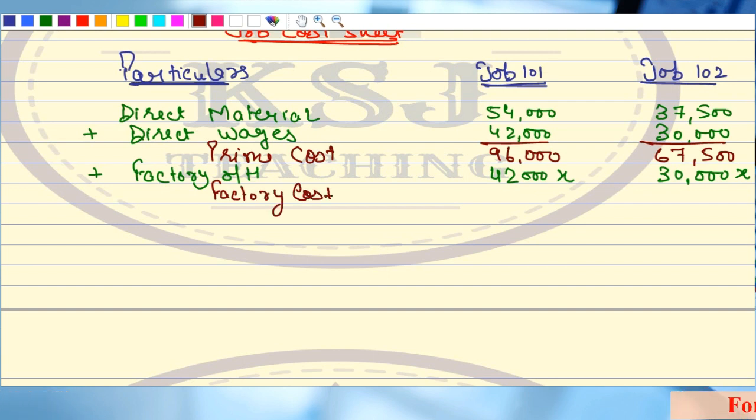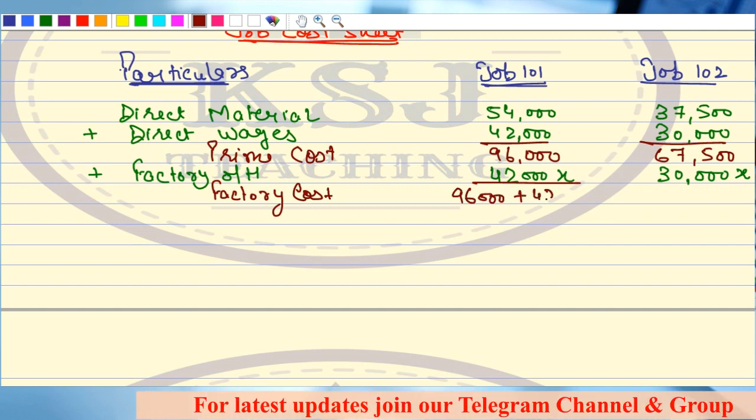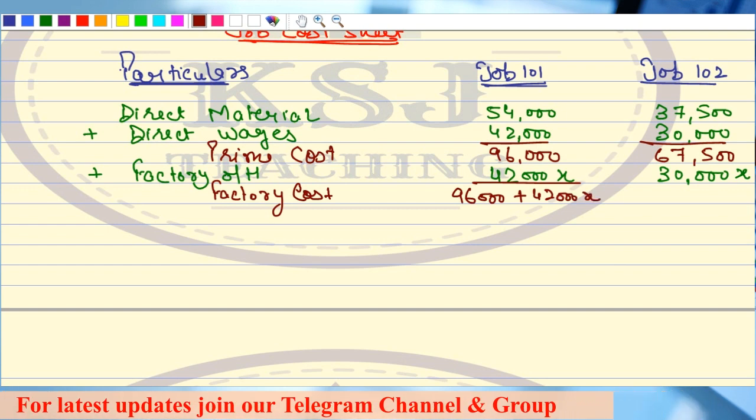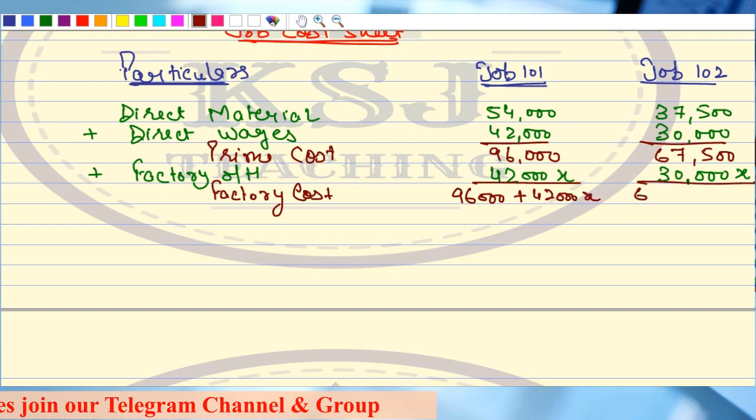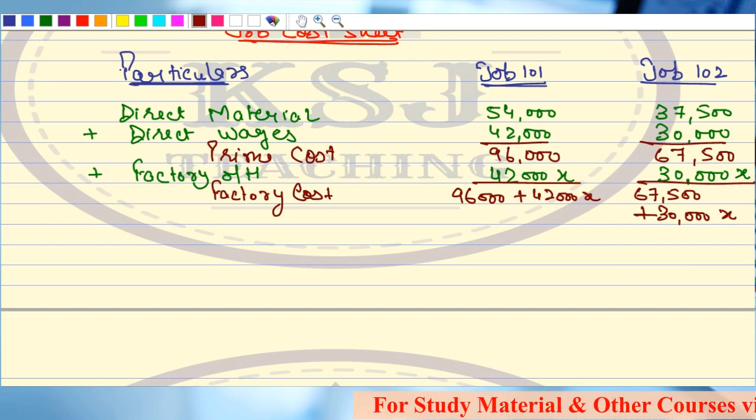So, what is going to be your factory cost? Your factory cost will be 96,000 plus 42,000 X. Here, your factory cost will be 67,500 plus 30,000 X. Clear, sir? This is your factory cost.